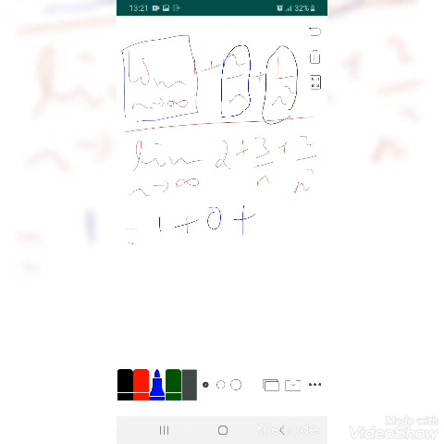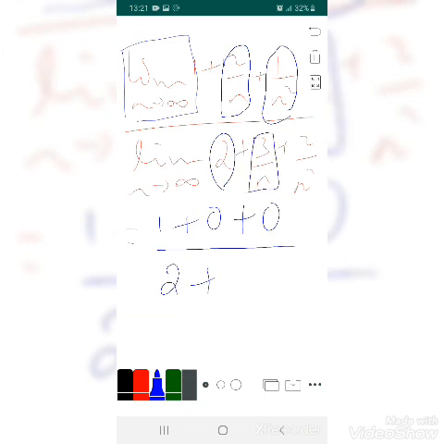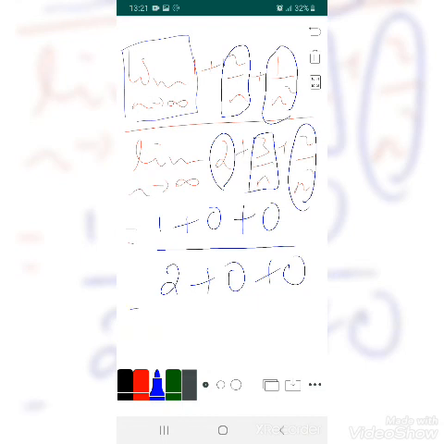Again the same is true, as n tends to infinity, 1 over n square approaches 0. The limit of a constant function is the constant itself, and as n gets larger and larger, this limit approaches 0. The same is true for 2 over n square, which approaches 0. Therefore this is the same as 1 over 2.